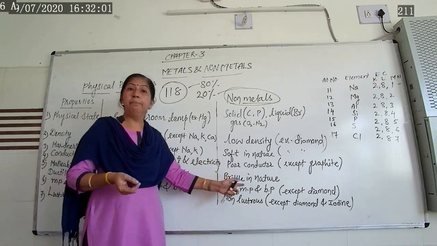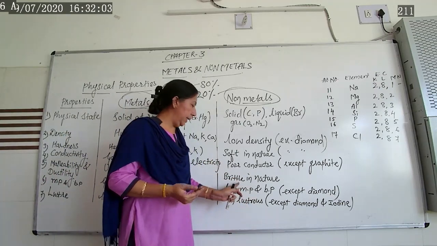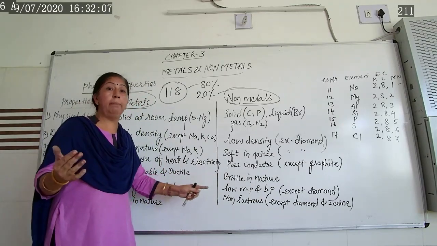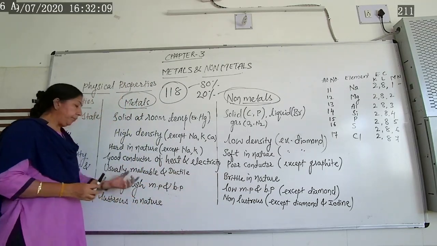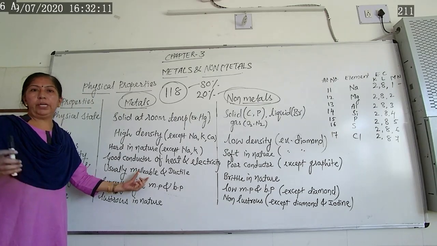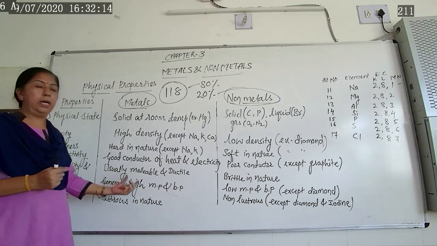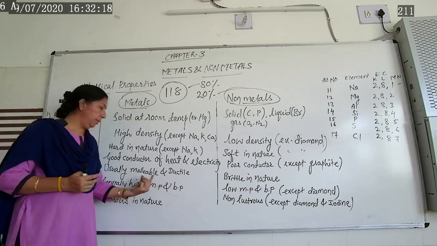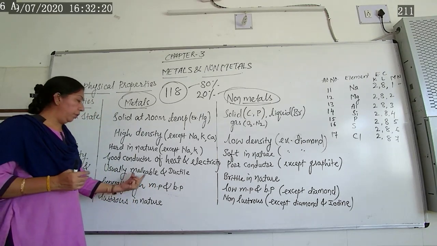That's why we say they are brittle in nature. Generally, non-metals are brittle, they are non-malleable. Now, because of malleability, thin strips of aluminum are nowadays widely used for keeping food items hot for a longer time.